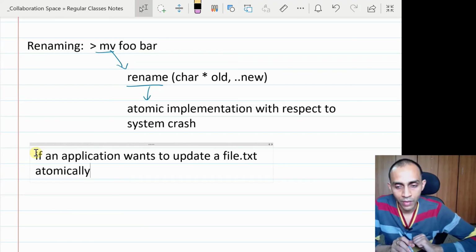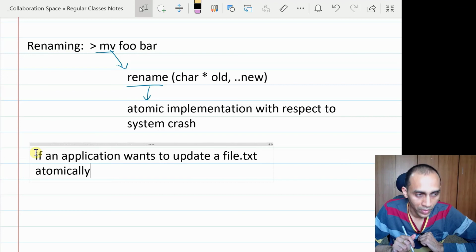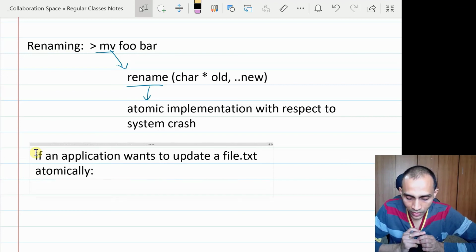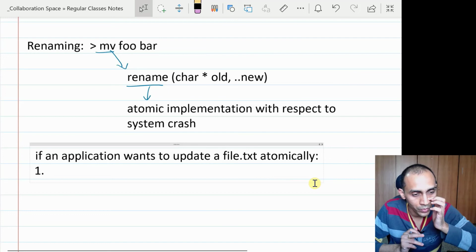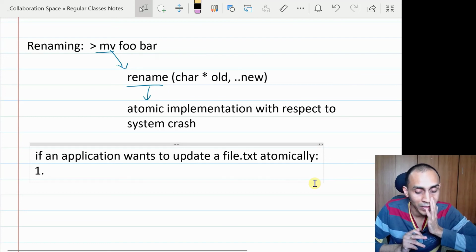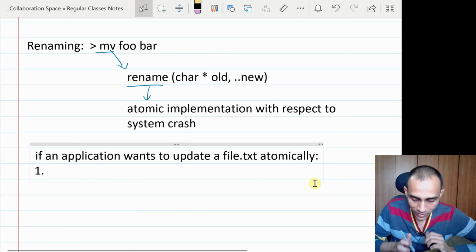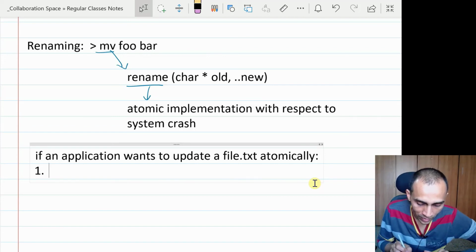Means while you are updating that file, if a system crash happens, either you will have only the old content or you will have the new content, not an intermediate, partially the old content and partially the new content. So if you want to ensure that atomic update to a file, then you can use this rename and this fsync system calls.